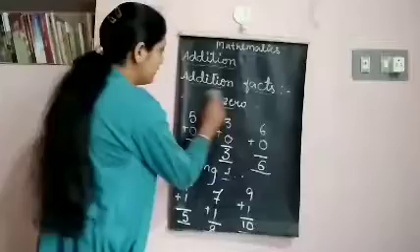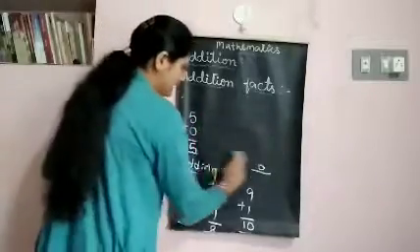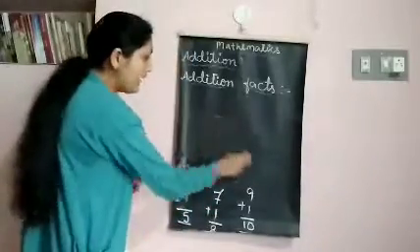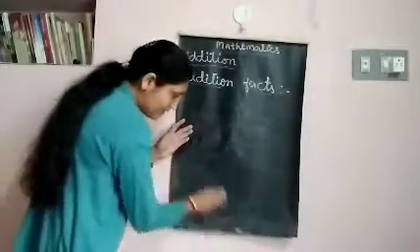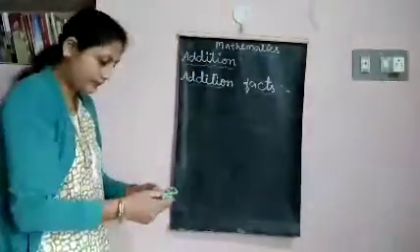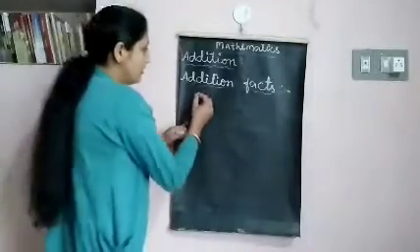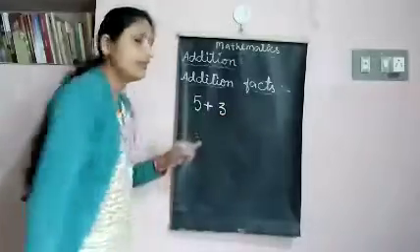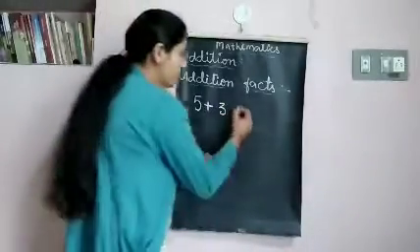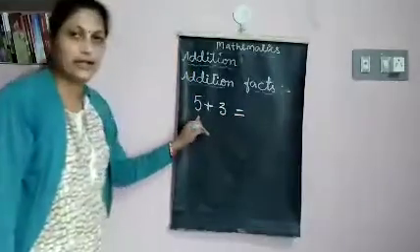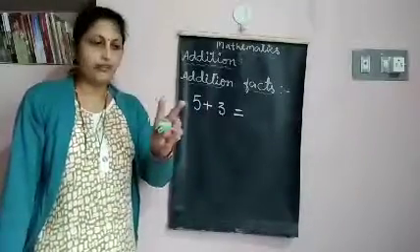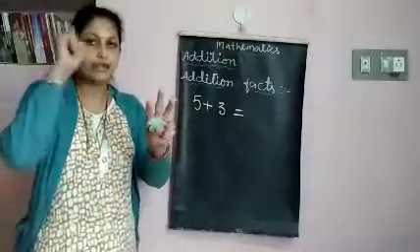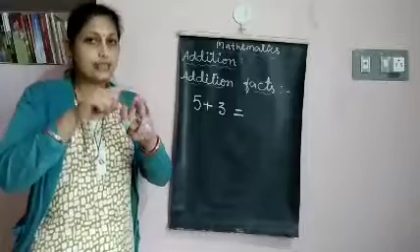In the same way, there is another fact, that is, we can add numbers in any order. So here I am adding 5 plus 3. 5 plus 3 is what? 5 in the mind, 3 in your hand. When you add 5 plus 3, 5 after 6, 7, 8.